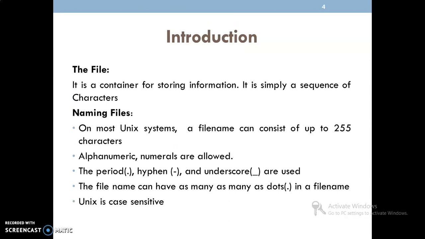First, the basic concept we need to understand here is the file. A file is nothing but a container for storing information. It is simply a sequence of characters. Any information we want to store will be in the form of a file. Almost all operating systems refer to the same concept. Just like that, the Unix operating system also uses the same concept for holding information in the form of files.